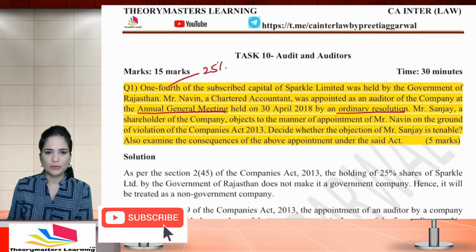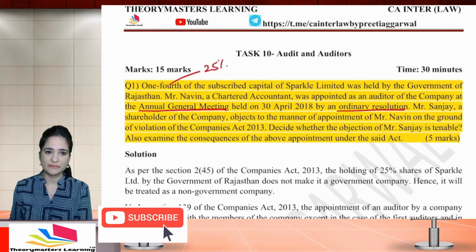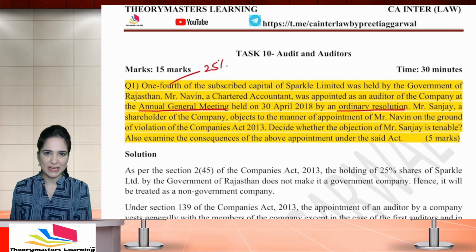Mr. Sanjay, the shareholder, objects to the manner of appointment of Mr. Naveen on the grounds of violation. I don't think there's any violation. Discuss whether the object is tenable, whether it is acceptable, and also discuss the consequences of the above appointment. I don't think it's required, okay? We don't need a special resolution.